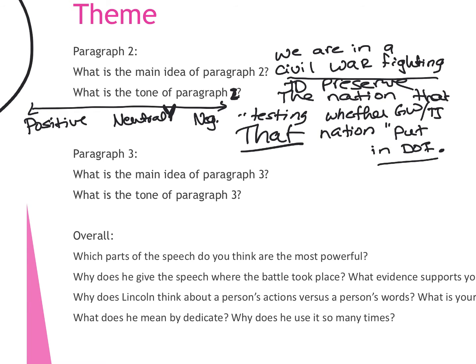So who consecrated that land? The living and the dead. So the battle that took place there, those are the people who made this ground holy. Not us. What we say here, what we do here, it's not about us. It's about these men. And that's why I showed you the clips of both the north and the south, right? This is where you see he's honoring the southern side. He doesn't agree with them. He acknowledges that. But he says that they were still brave men to fight in this battle. Okay?